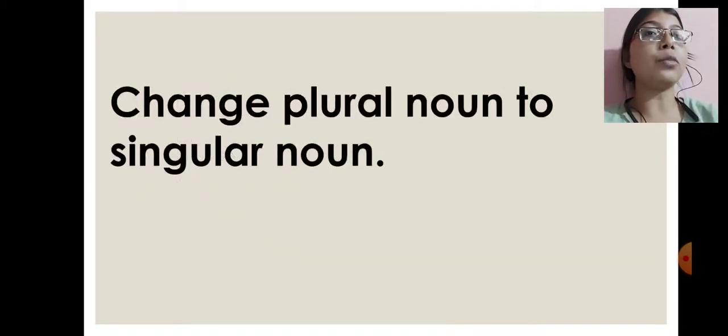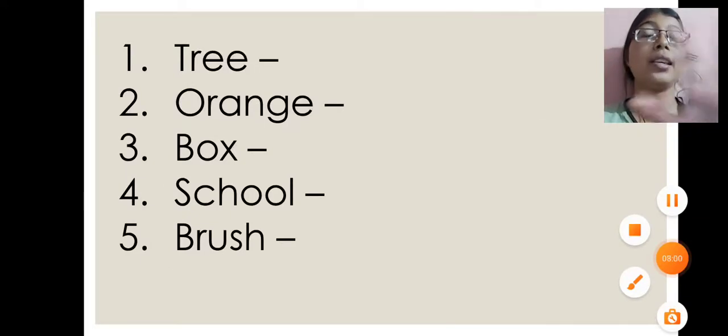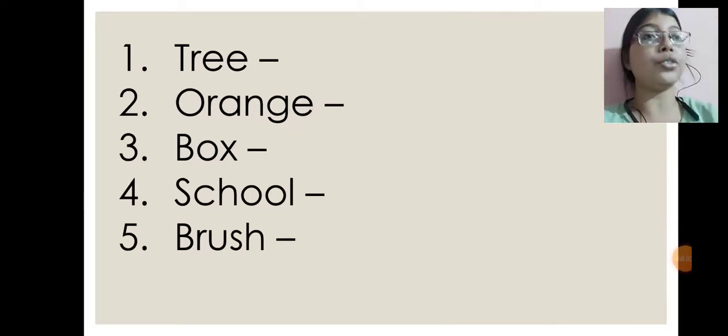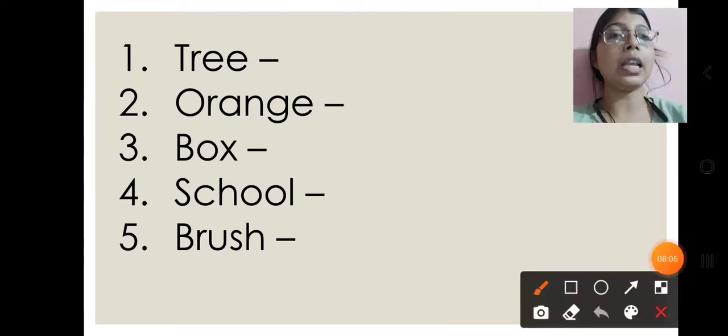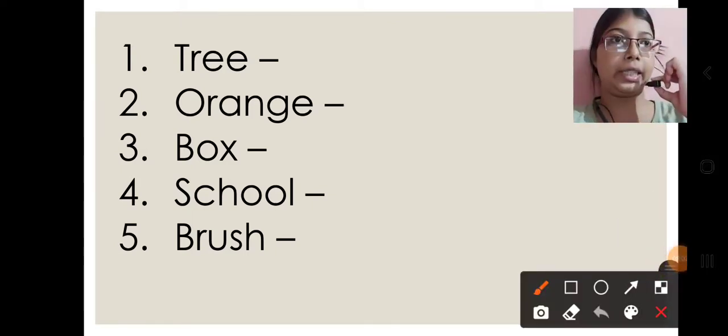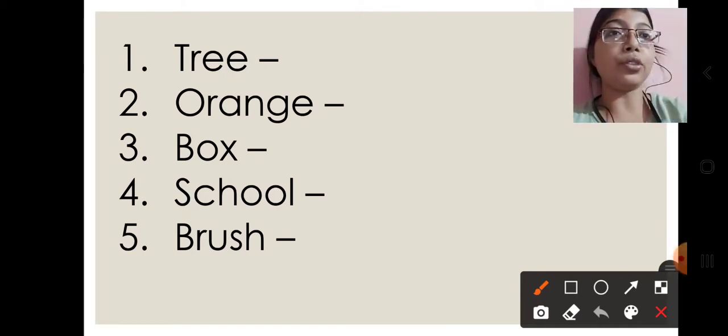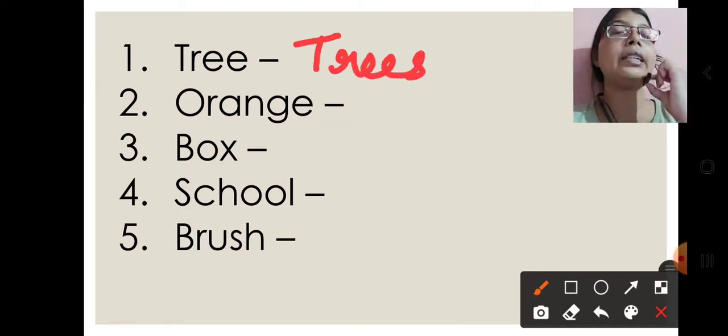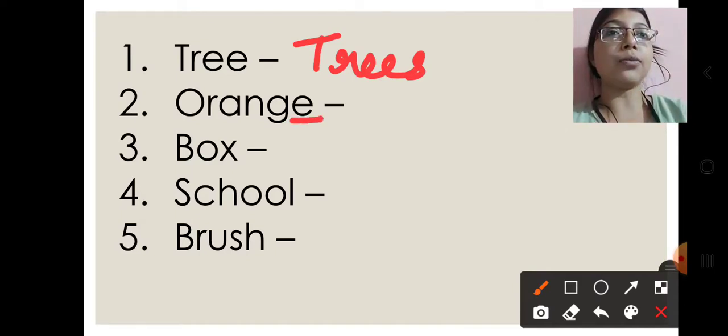Here are some questions, and you have to change this singular noun into plural one. See how. Number 1, tree is written. You can see the last letter, the last alphabet is E. So what we have to do? We just have to add S to it. Trees. T-R-E-E-S, trees. Tree is the singular form and trees is the plural form. Number 2, orange. Last letter is E. So we have to just add S to it according to rule 1.